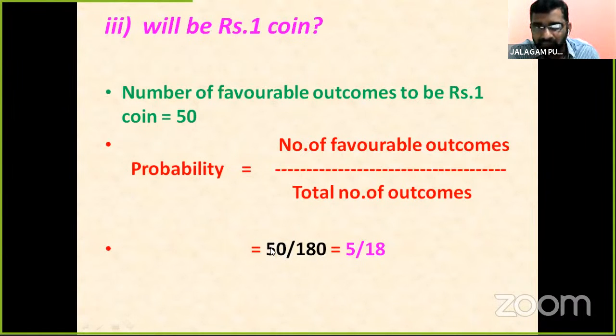Here we take 50. Why do we take 50 here? 50 is the number of favorable outcomes for a 1 rupee coin. And here we take 180. Why? It should be the total number of possible outcomes, total coins. Favorable coins, total coins. We may get 5, 10 5s are 10, 18s are 0, 0 cancel. We get 5 by 18. The probability is 5 by 18.